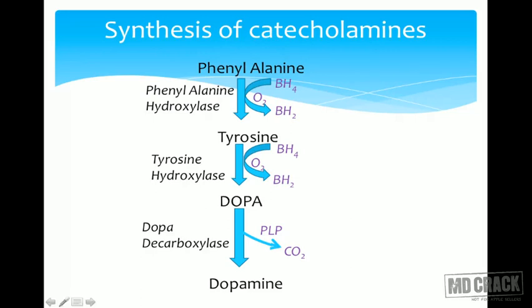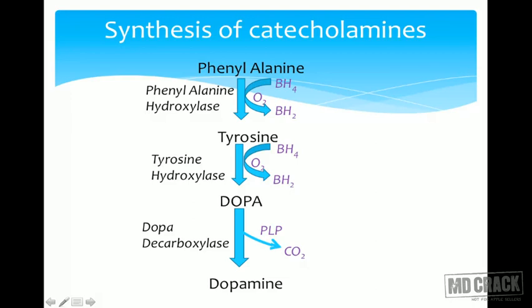So let us look at the synthesis of catecholamines from phenylalanine or tyrosine. Again we have a simple set of reactions. I have just depicted them here. Since you need not know the reactions, I am just going to tell you the take-home message. Please remember, phenylalanine to tyrosine, the enzyme is phenylalanine hydroxylase. It requires tetrahydrobiopterin, and dihydrobiopterin is released, with oxygen. Tyrosine to dopa is a similar reaction. So it is tyrosine hydroxylase. Tetrahydrobiopterin is converted to dihydrobiopterin. Dopa is converted to dopamine by dopa decarboxylase.